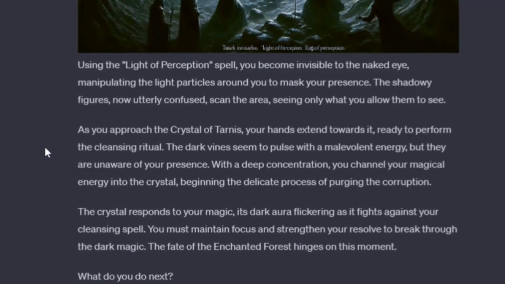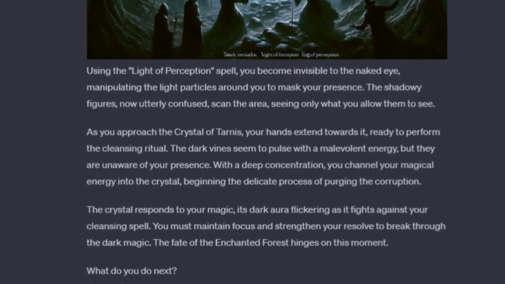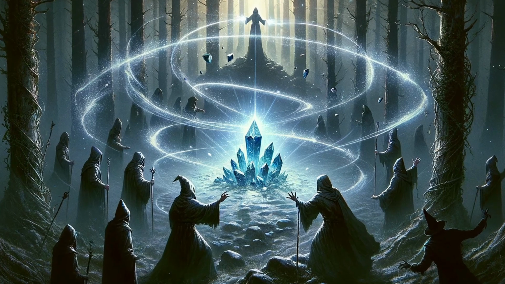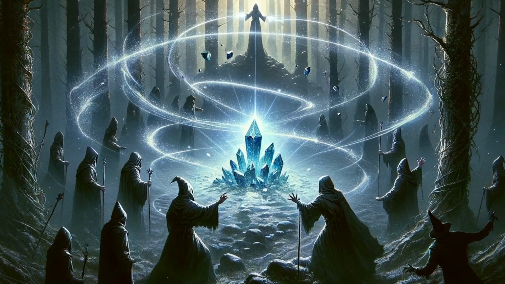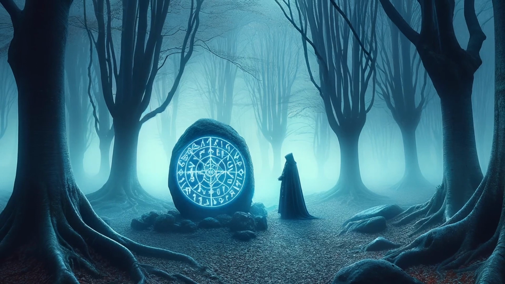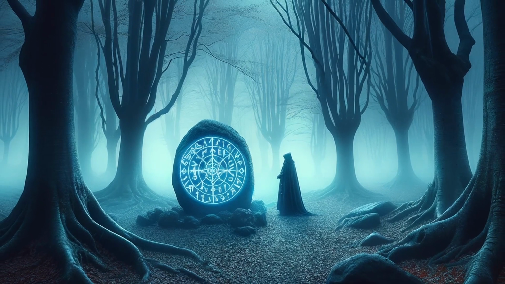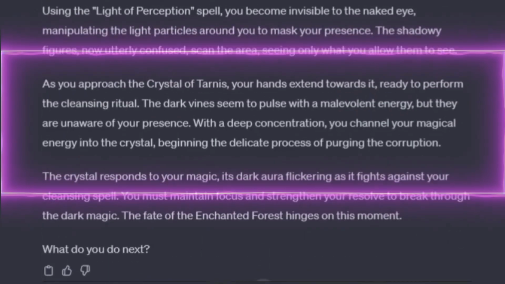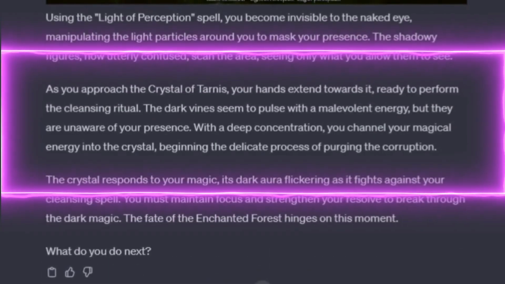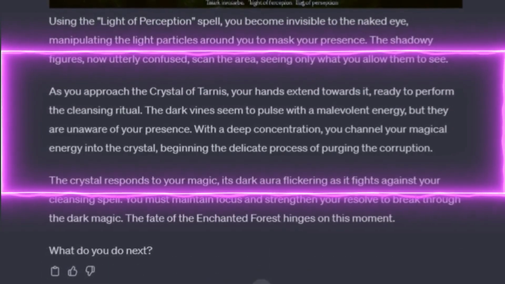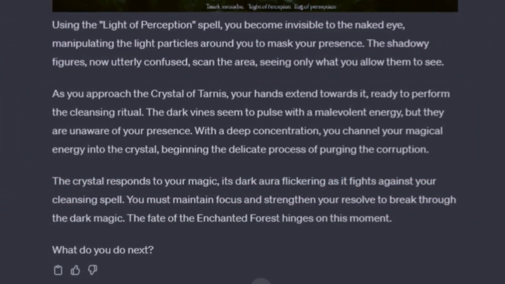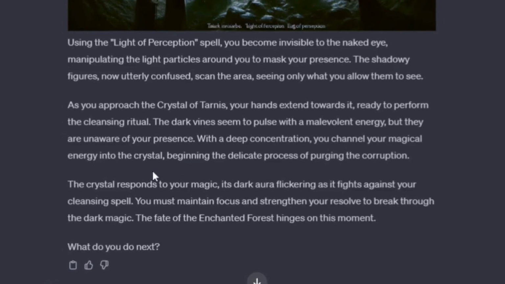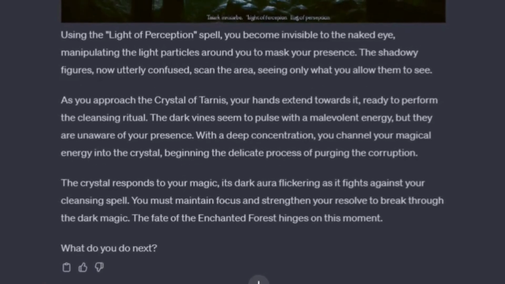Using the Light of Perception spell, you become invisible to the naked eye, manipulating the light particles around you to mask your presence. The shadowy figures, now utterly confused, scan the area, seeing only what you allow them to see. As you approach the crystal of Tarnis, your hands extend towards it, ready to perform the cleansing ritual. The dark vines seem to pulse with a malevolent energy, but they are unaware of your presence.